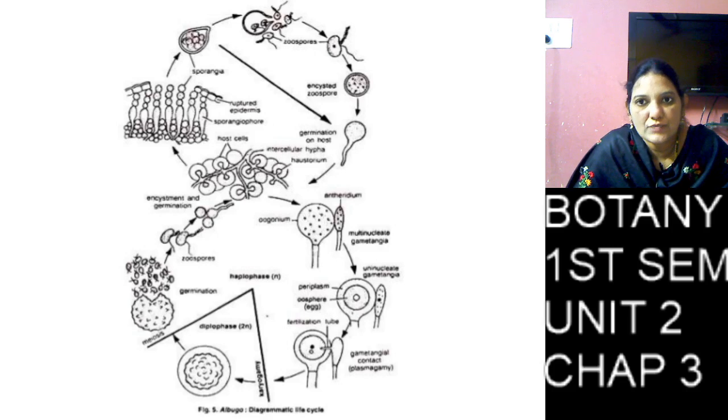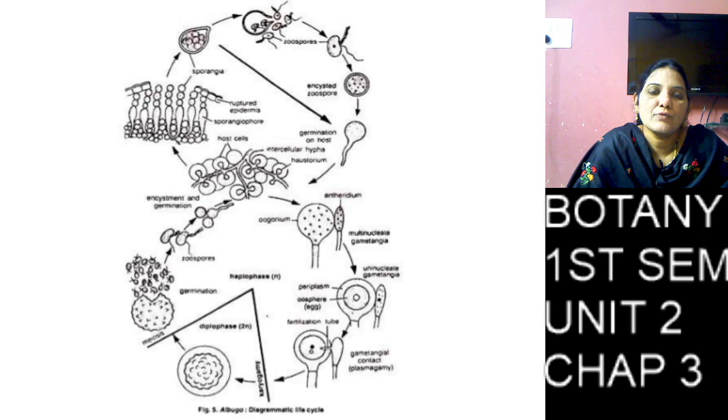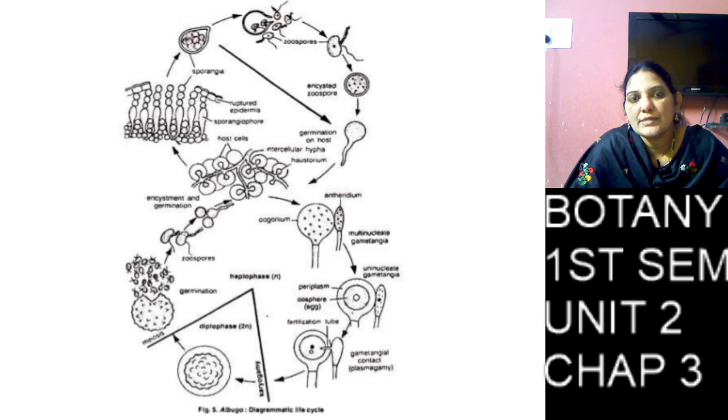Coming to asexual reproduction and sexual reproduction, here the mycelium produces conidiophores, elongated club shaped structures, and the conidiophore has so many nuclei, and that conidiophore produces conidia, and again the conidia are produced again and again, attached with each other with the help of a gelatinous layer, and that gelatinous layer is called disjunctor, and it looks like a chain. When the conidium separates from the conidiophore, they germinate by the direct method and the indirect method.